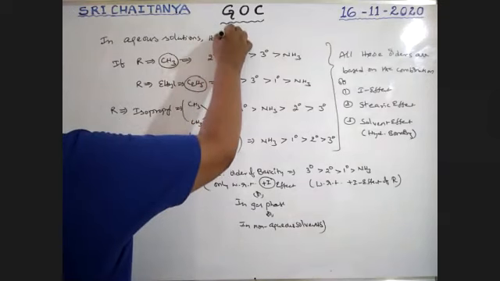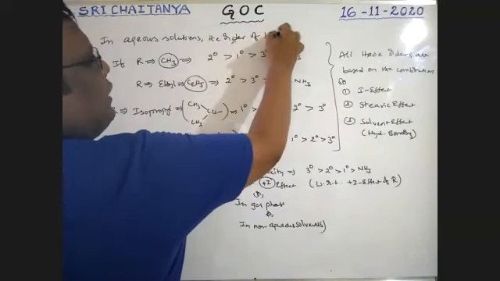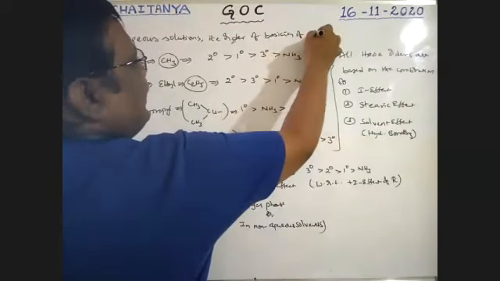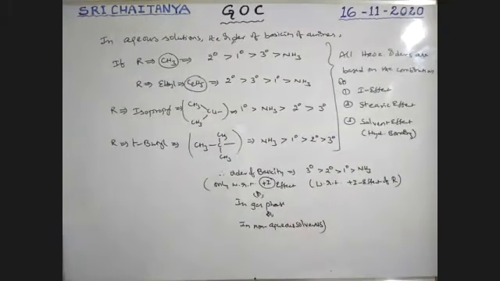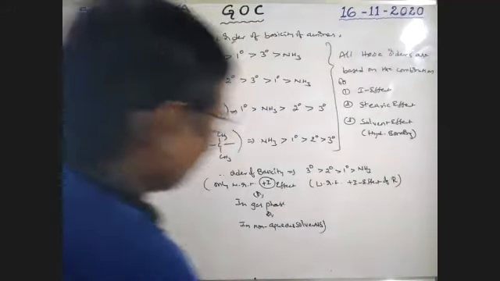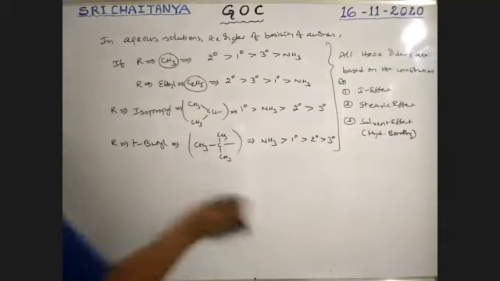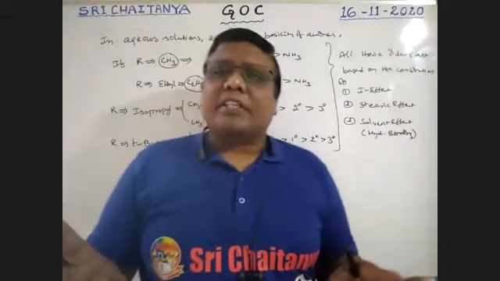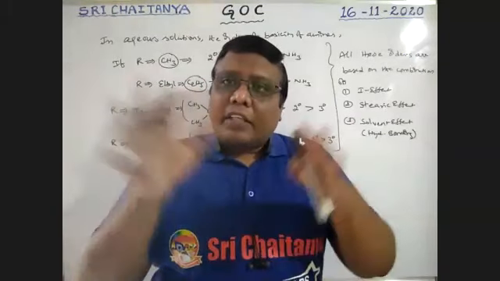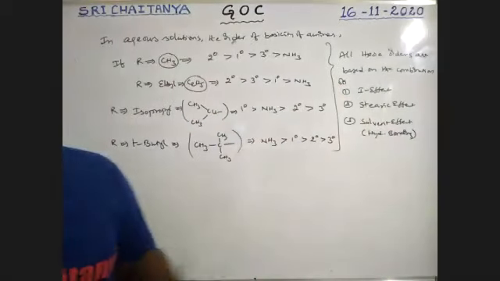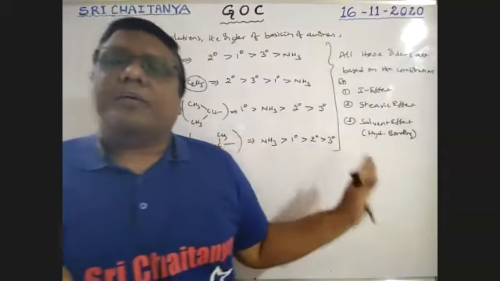The order of basicity of amines is like this, boys. This is very, very, very important. Please keep in mind, everything is important. If only the inductive effect is considered, then tertiary greater than secondary greater than primary greater than ammonia. If other factors are also influenced, these are the orders. So not only inductive effect, but steric effect and solvent effect also influence the basic nature.